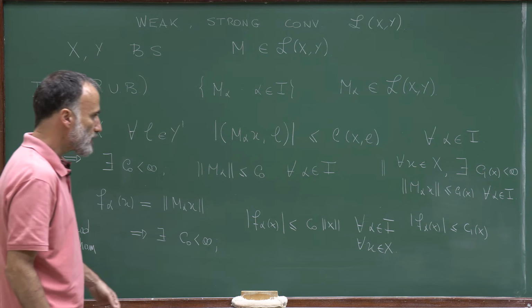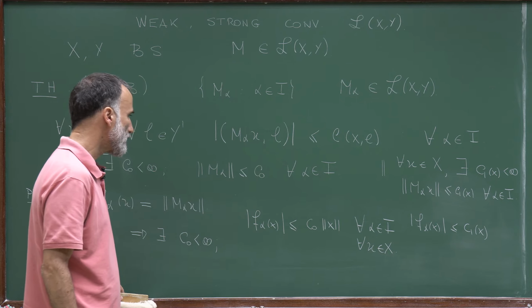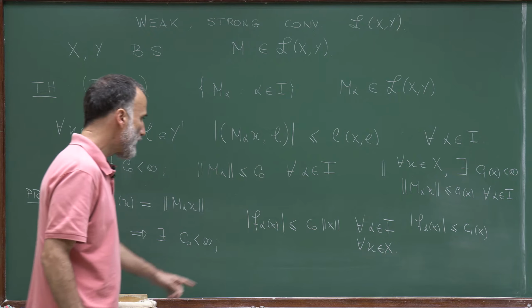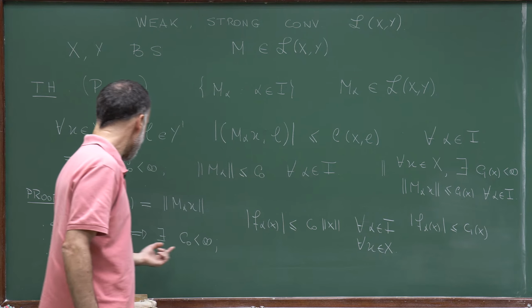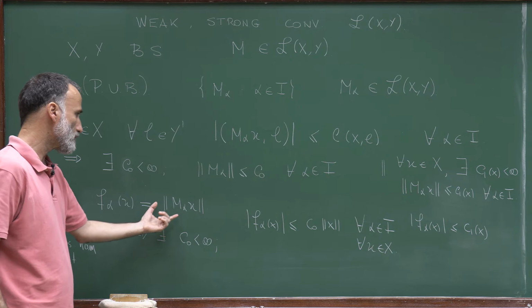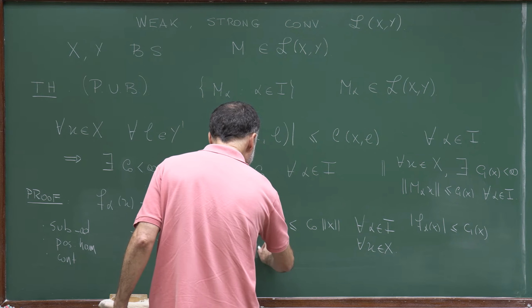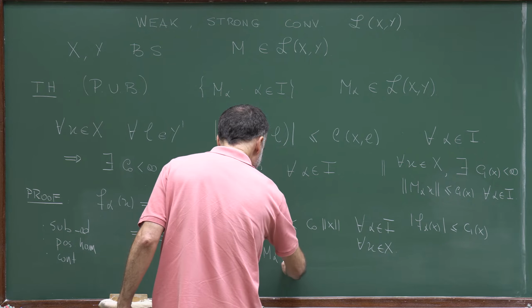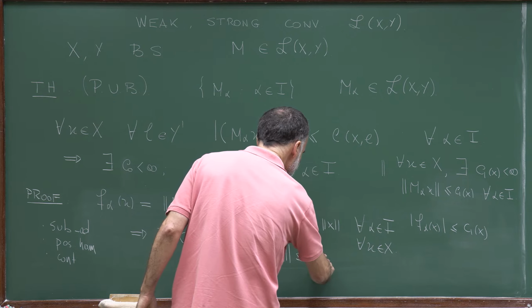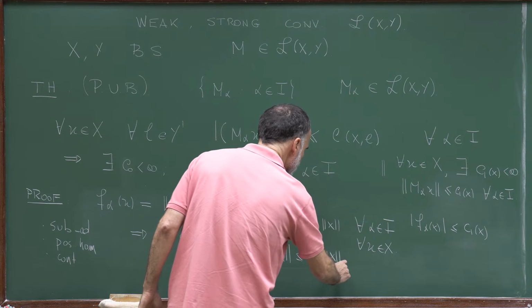So this result has been proved in the previous lecture, last lecture. But what is the norm of f_alpha(x)? Well, f_alpha is positive, so this is just the norm of M_alpha x. So this is bounded by C0 times the norm of x.